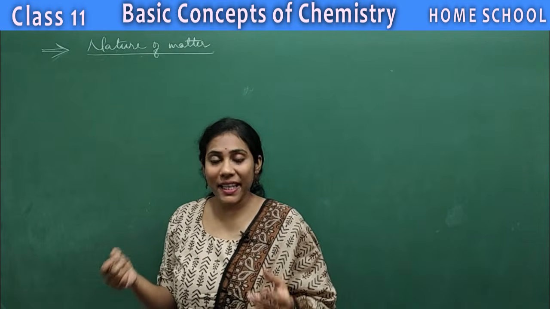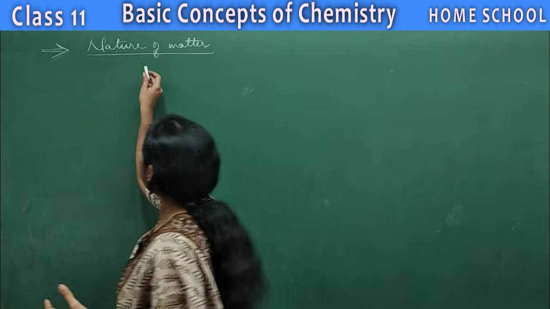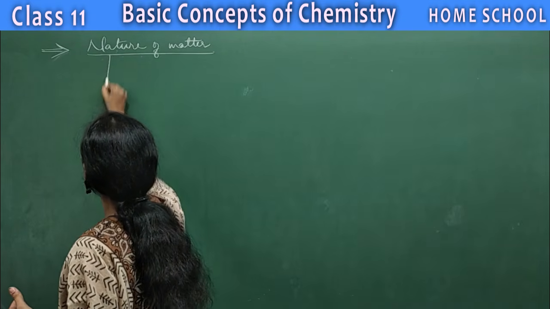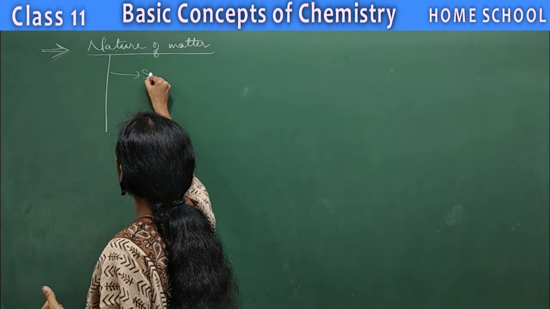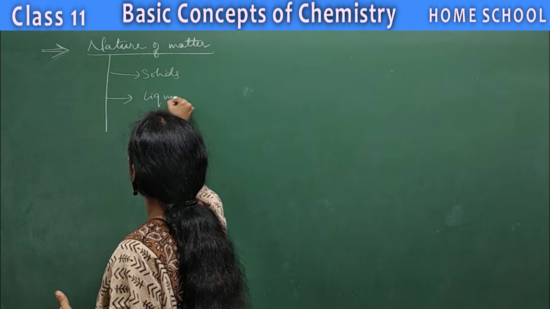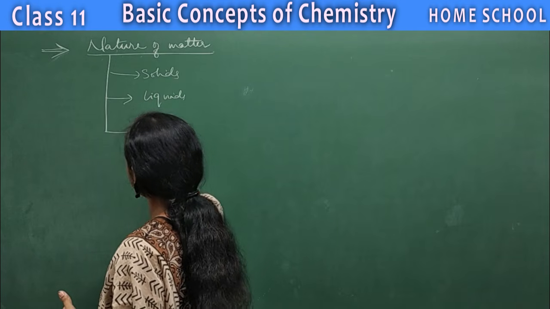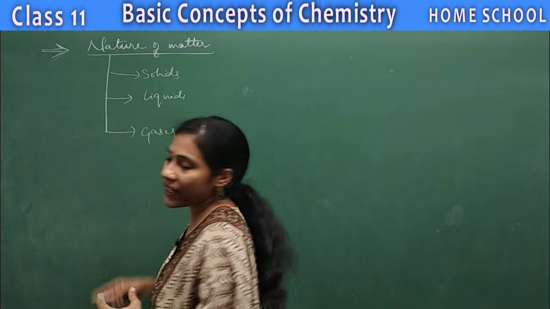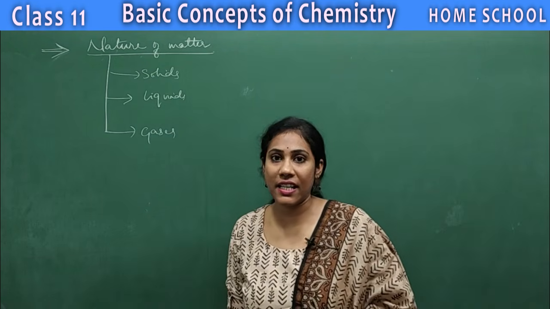See guys, based on the physical state, matter can be classified into three categories: solids, liquids, and gases, isn't it? This way of classification we have learnt in our earlier classes also.